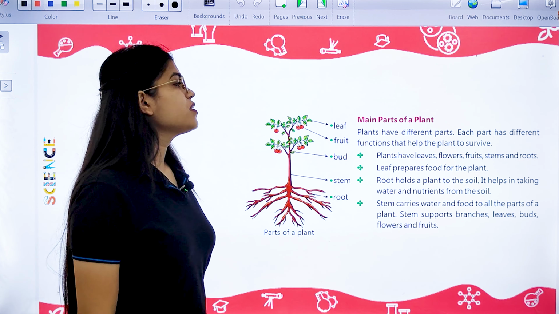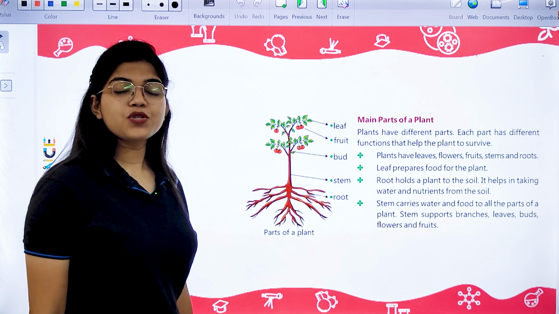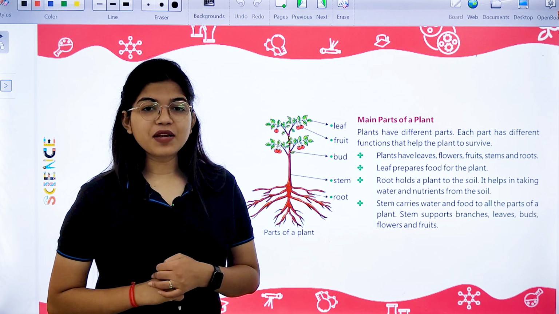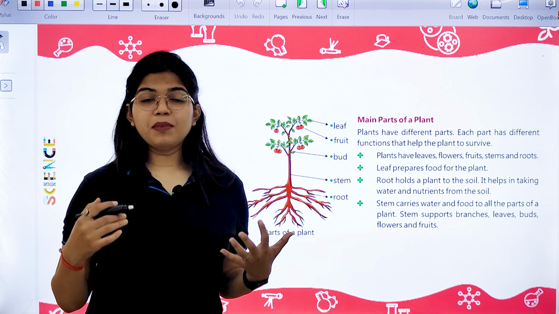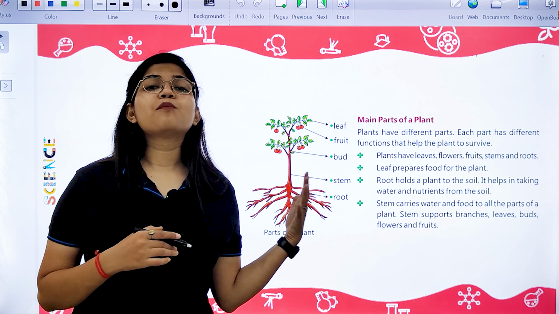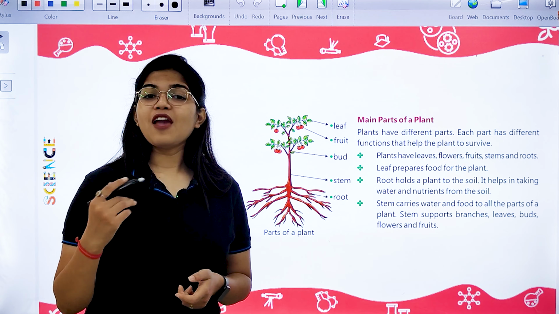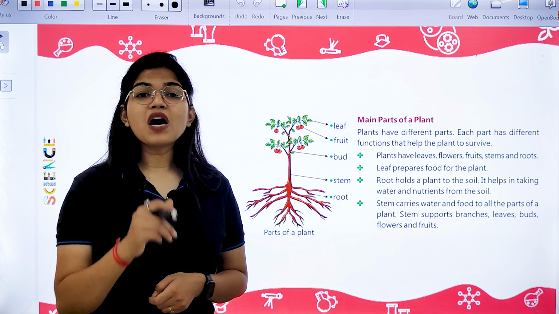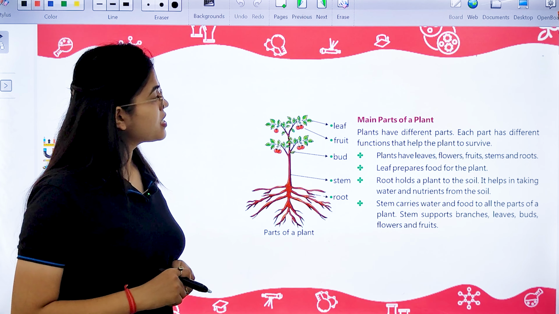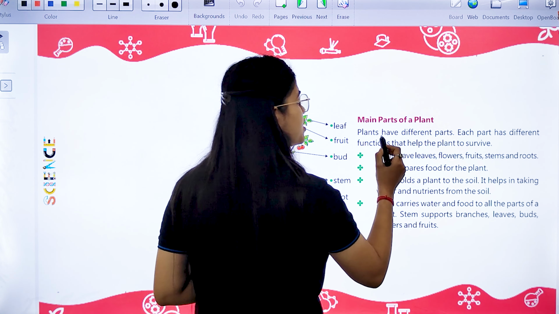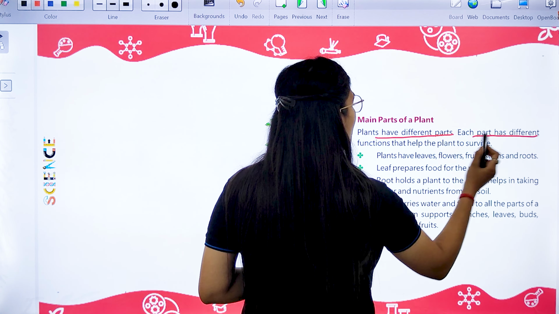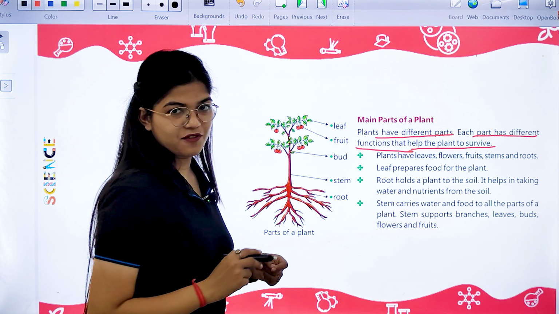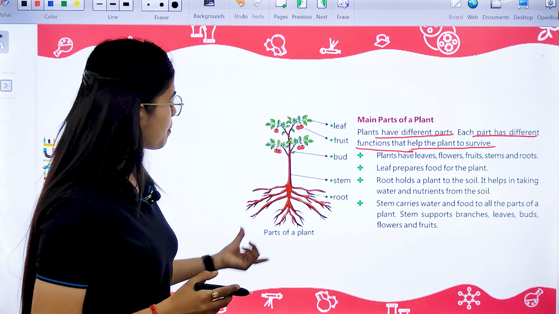Now next we have the main parts of a plant. Students, as we know, plants are living creatures. They are living beings, and being living beings, they have different body parts. Every body part of a plant has a specific name and a specific function to play. Each part has a different function that helps the plant to survive. As I told you, you can see the parts of a plant.